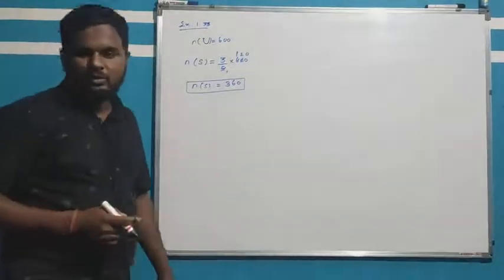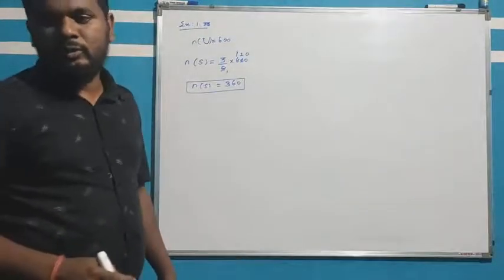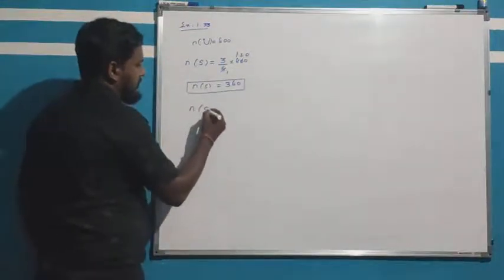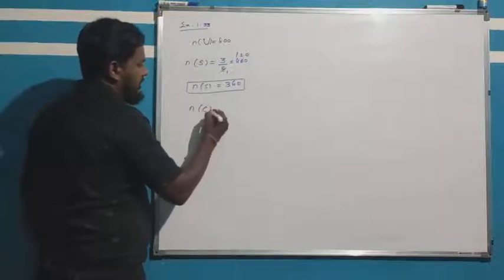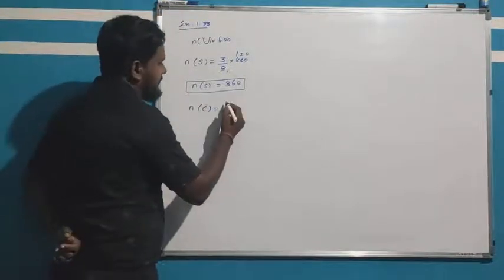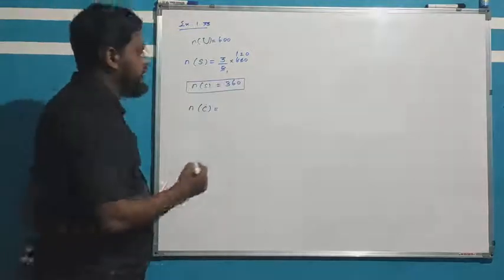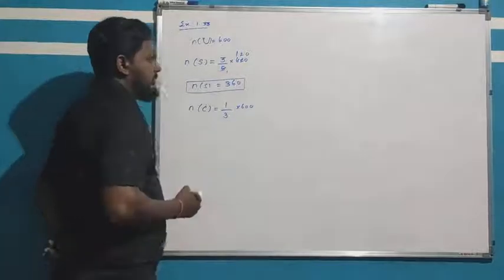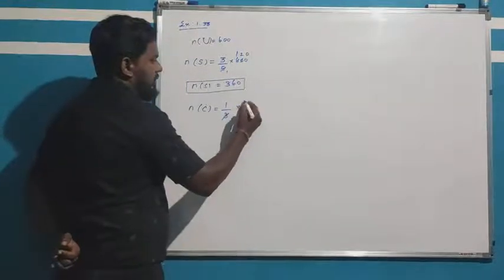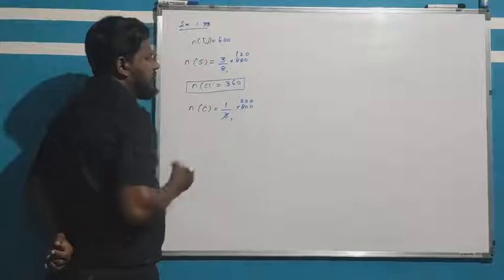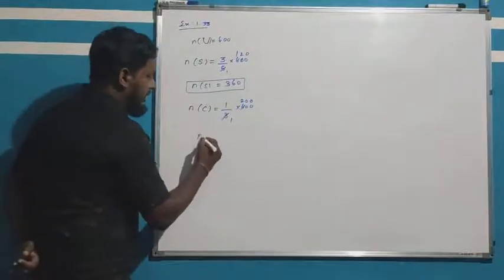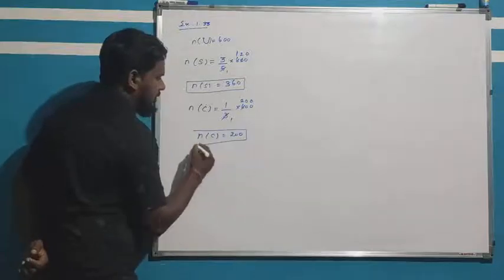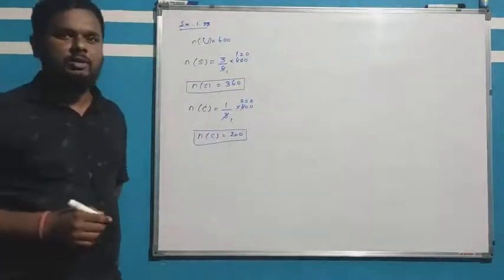Next, what is given in the question: 1 by 3 of them own a car. So the number of car users, n of c, how much? 1 by 3 of 600 families: 1 3 is a 3, 2 3 is a 6, take the zeros. So n of c is equal to 200. Number of car users is 200 families.